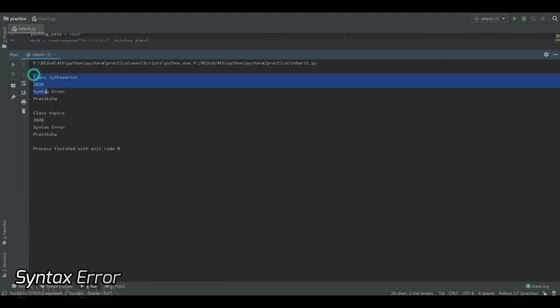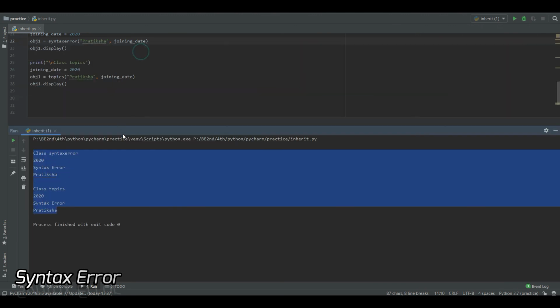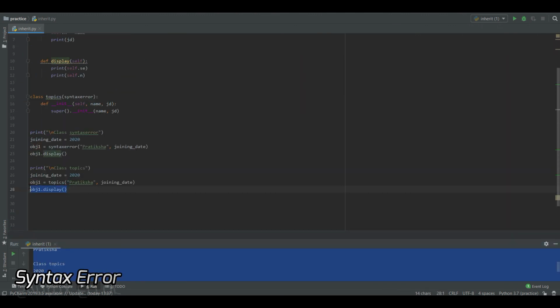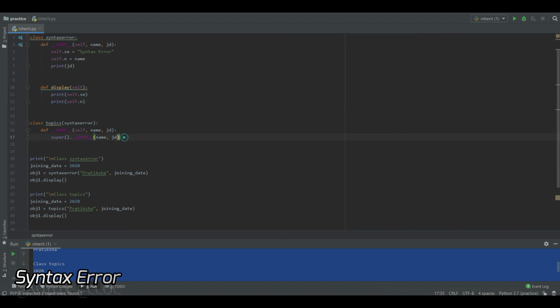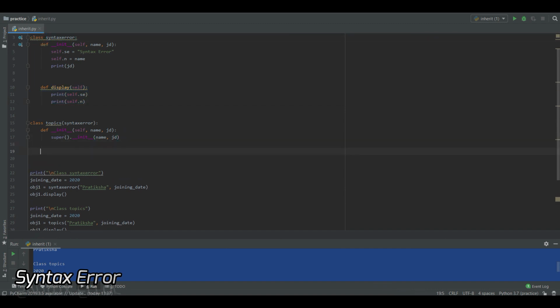Okay, so both the classes are printing the same value. This is because the object of topics doesn't have any display function in the topics class, but it has a display function in its parent class. So it has called the display function of syntax error. Now, if I give a display function in topics class, then let's see what happens.